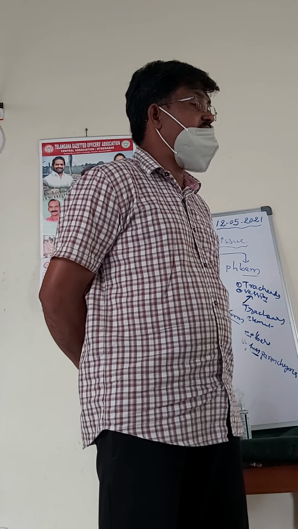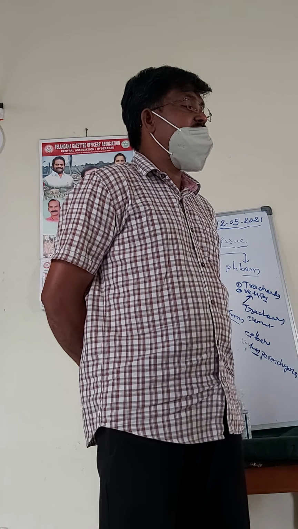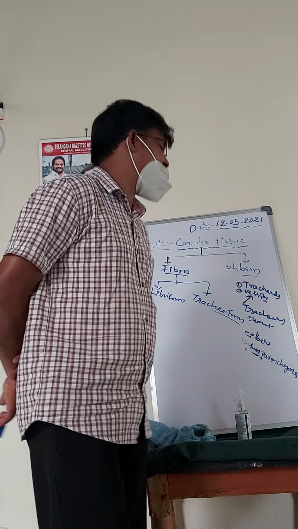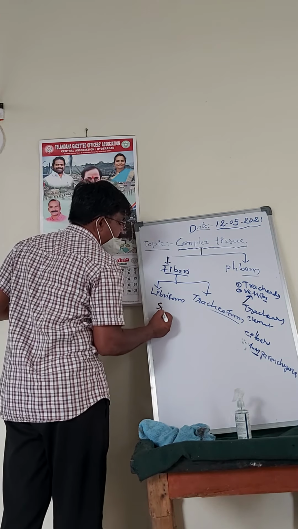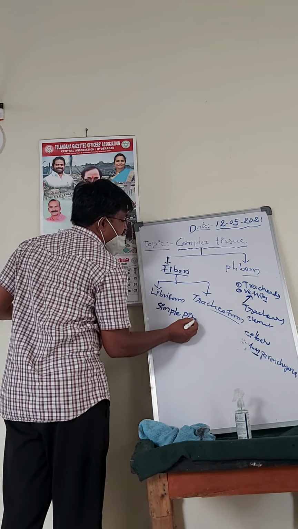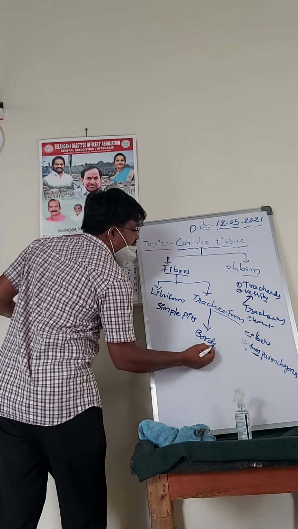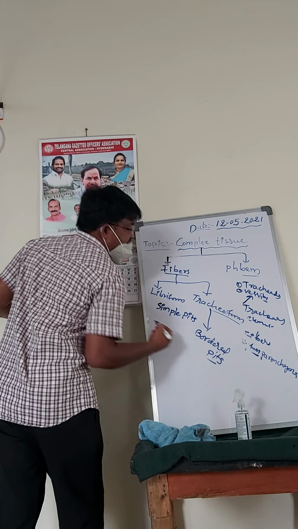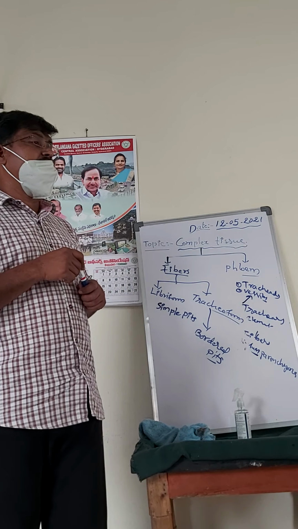These fibers are of two types: the libriform fibers have simple pits and the tracheoform fibers have bordered pits. So this is something about the fibers.